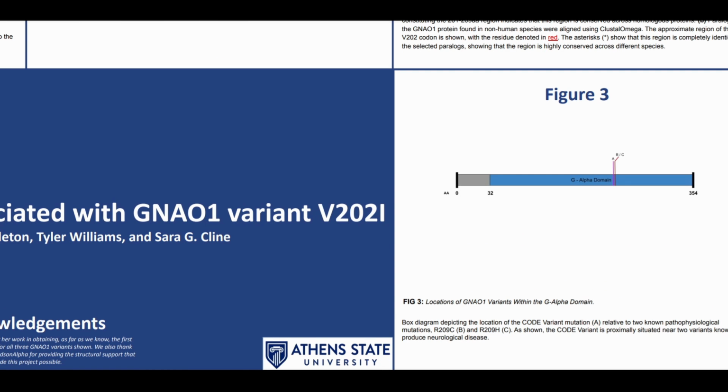Moving on to figure 3, we have a box diagram showing the GNAO1 sequence. So from amino acid number 32 to 354, that is our G alpha domain. In A, the pink line is our V202I. And right next to it are our next two variants, R209C and R209H. The point of this is to show you just how close together V202I is to R209C and R209H, which have been known to cause neurological issues.